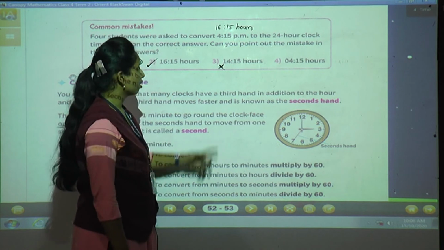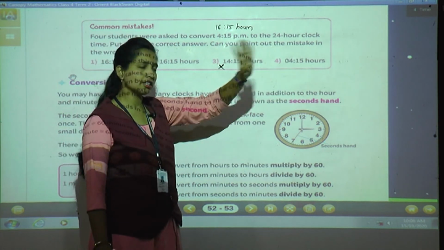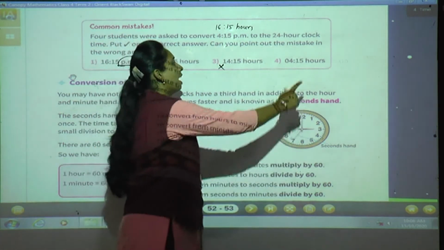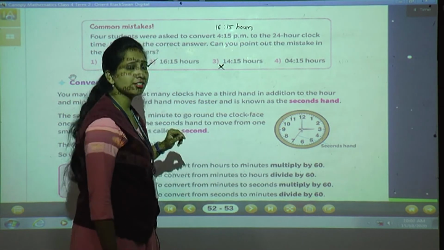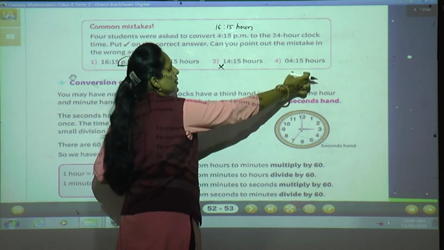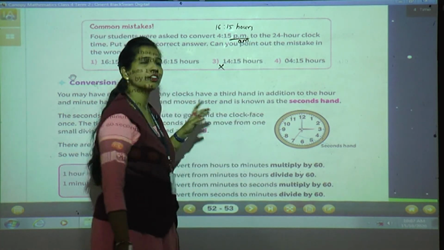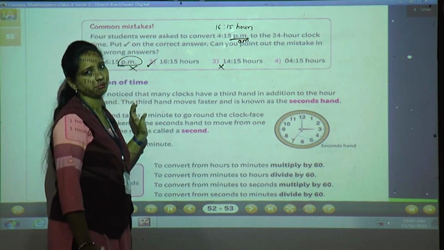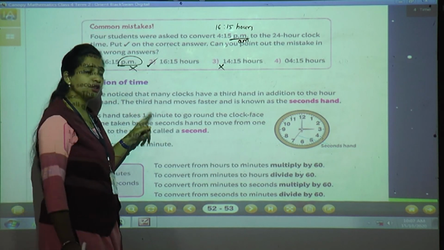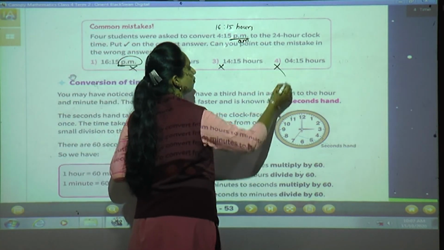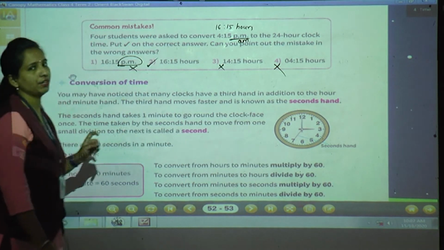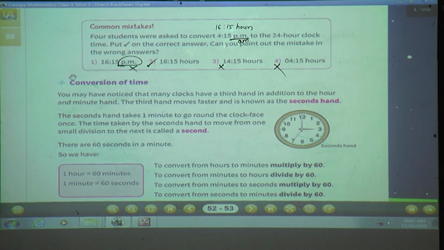And 04 colon 15 hours. Now this we have written the same as it is, and only you have mentioned hours. You can do this, you can write this number as it is, when it is AM. If AM is there, you have to write as it is and just write hours. But when it is PM, you have to count after 12, from 13 till 24. Okay? Clear? Yes? Understood? Very good.